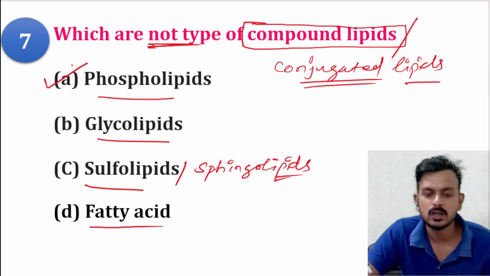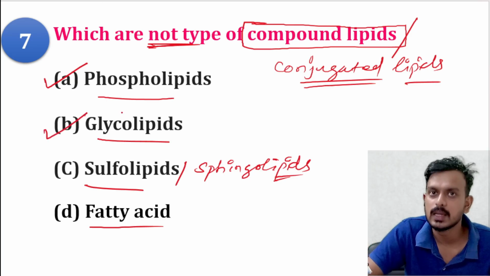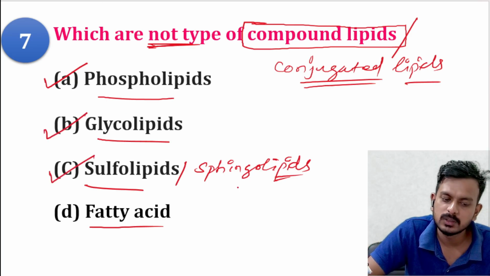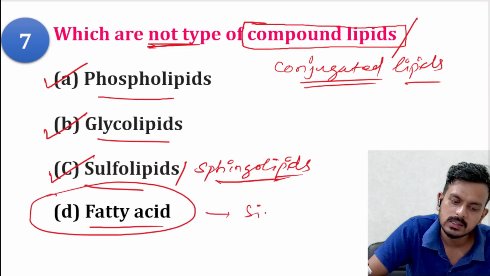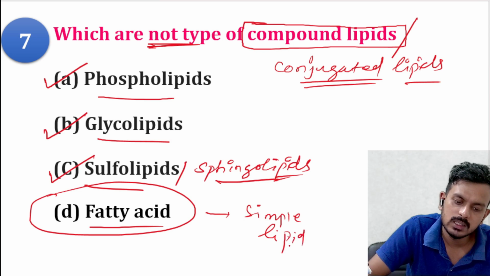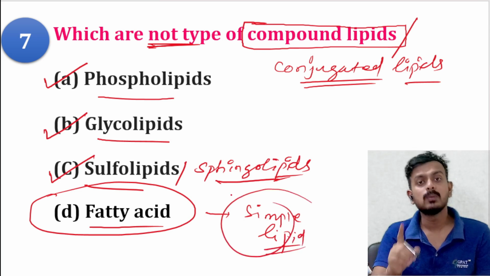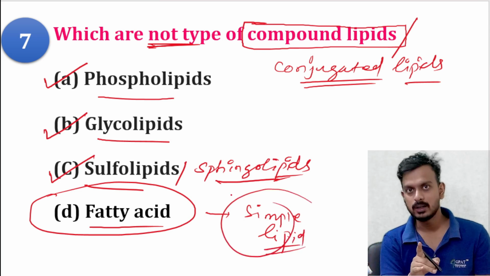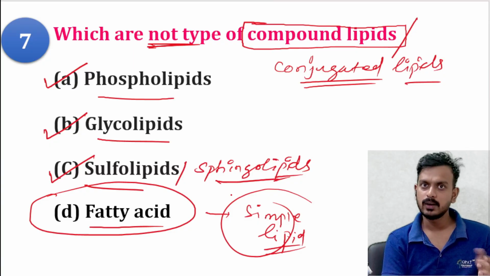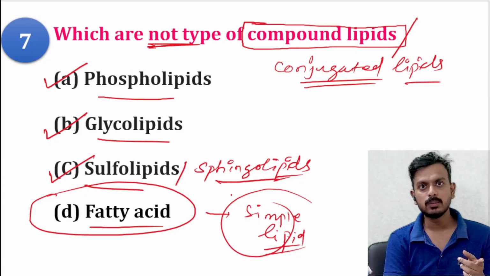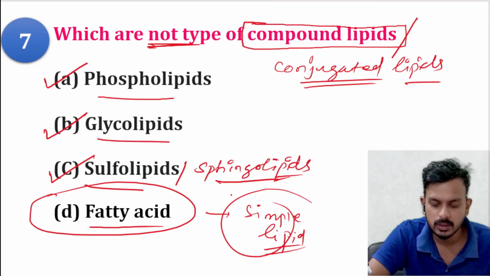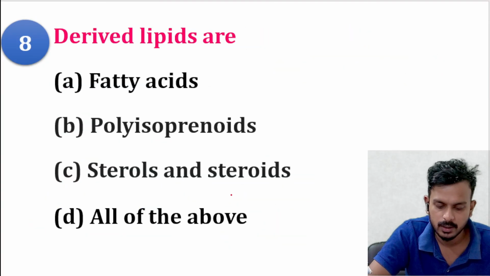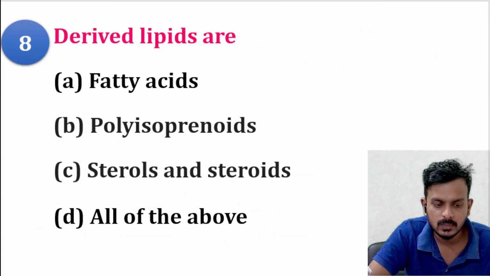Phospholipid, yes, it is a compound lipid. Glycolipid, yes, it is a compound lipid. Sulfolipid or sphingolipid, yes. But fatty acid is a simple lipid. That is why it is the answer. You should also remember why the other answers are not correct. Why these answers are correct, you need to learn, and why the others are not correct, you also need to remember. Next question.